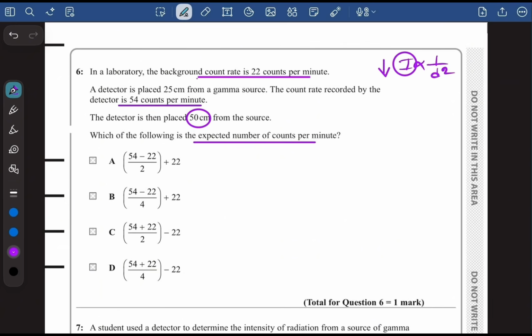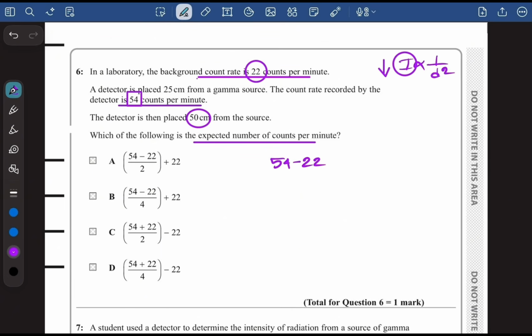Here we'll have to see that 54 was the count rate, and we know the background count rate is 22. So let's figure out the actual counts that is incident on the detector. So it is going to be 54 minus 22.